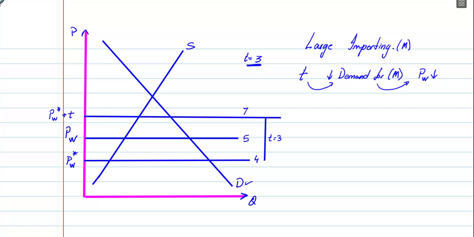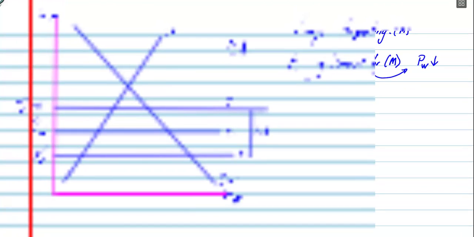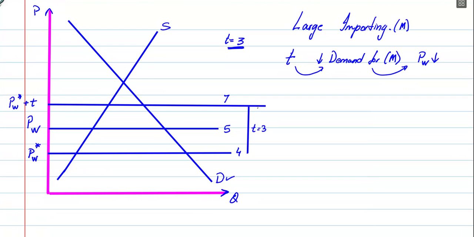Now let me just show you what the new level of imports is. What can you tell us about the level of imports now? Well, at the new world price plus tariff, this is the amount that is now being imported by this large country.